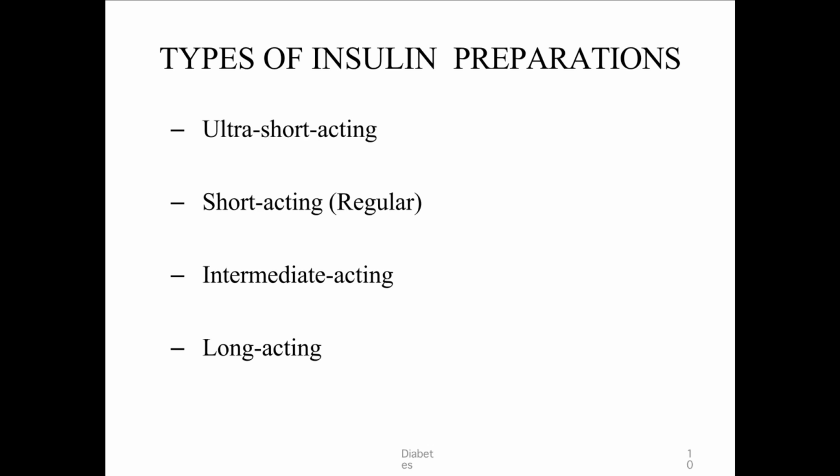Types of insulin are ultra short acting, short acting, intermediate acting, and long acting. Ultra short acting includes your Lispro, Aspart, and Glulisine. Short acting is your regular insulin. Intermediate acting is your NPH. Then long acting is your Degludec, Detemir, and Glargine. Out of these, Degludec is ultra long acting, with a half-life of 42 hours.